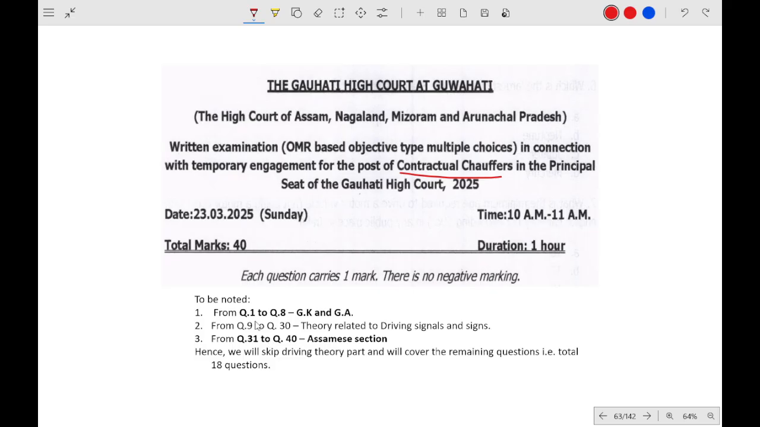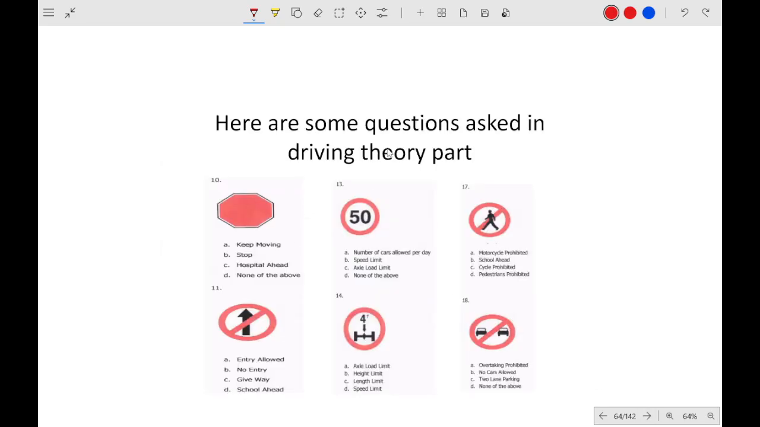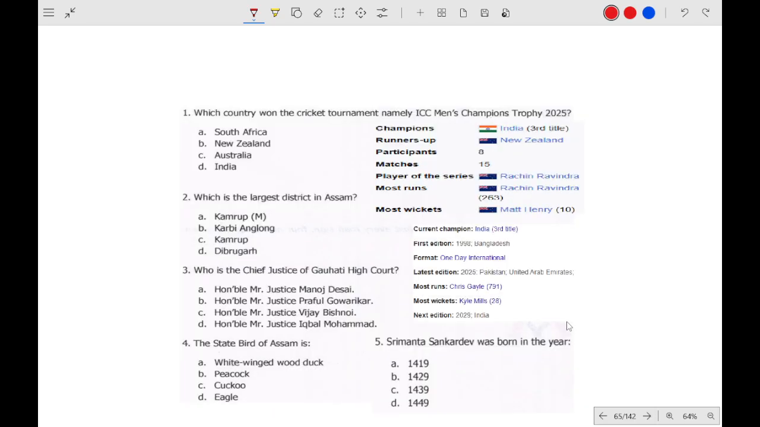I have already mentioned that question number 1 to 8 is the GK and GA, 31 to 40 is the SMS section. From question number 9 to 30 is the theory related to driving signals. So this is not required. Okay, so only 18 questions. We will study only 18 questions, and these are the type of questions asked in the driving theory part. Okay, as you can see, this is not related to our exam.